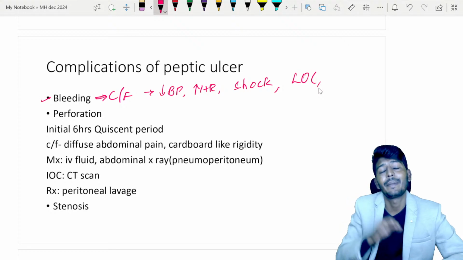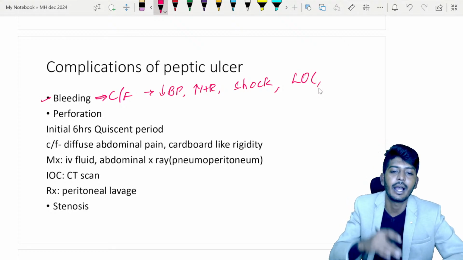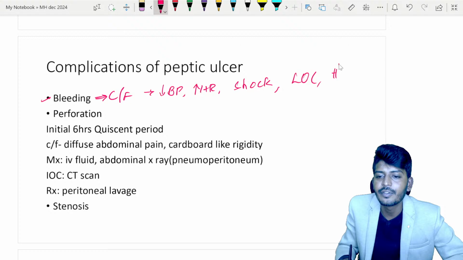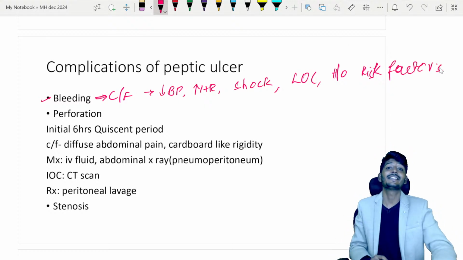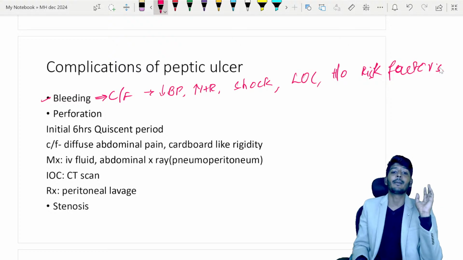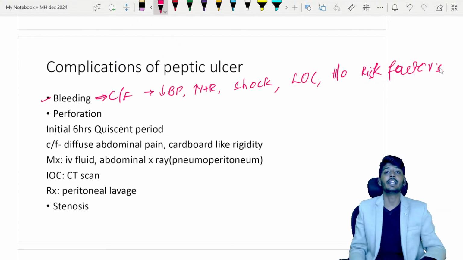And apart from that, the patient will have one more important aspect: a history of some risk factor. Okay, so don't get confused. A patient who was using NSAIDs for a long period of time came with this complaint. Think of ulcers complicated into bleeding.